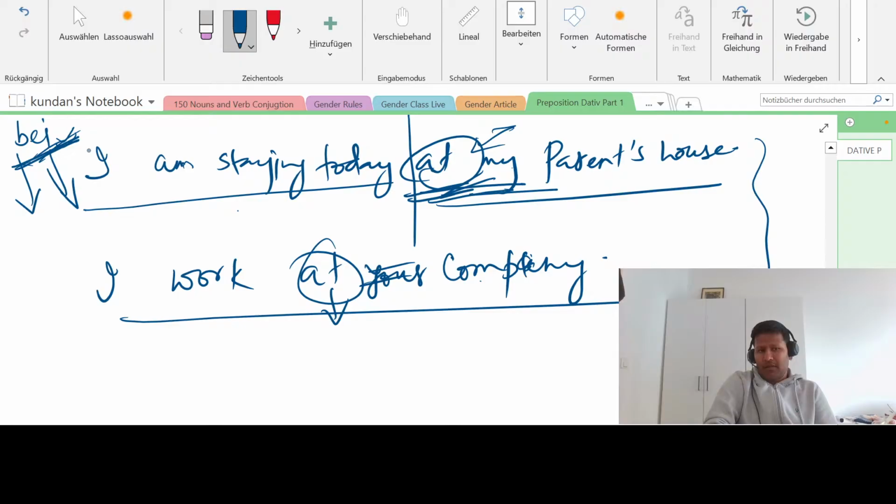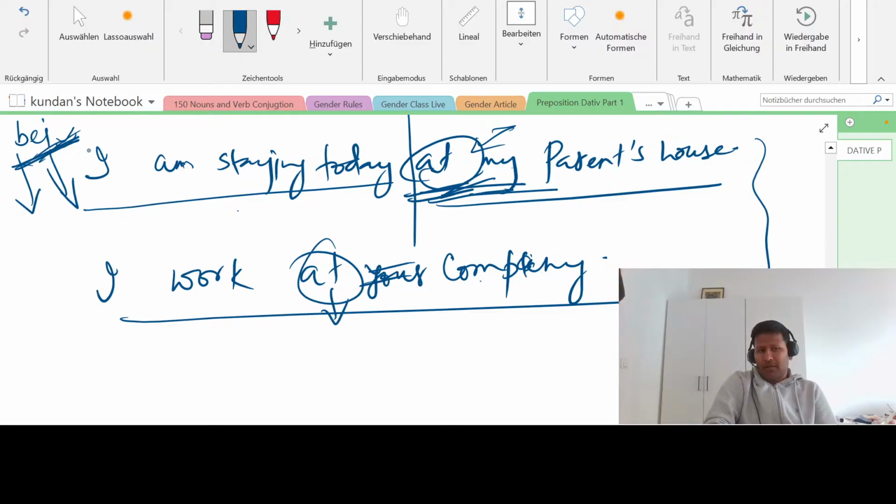All right. So let me take another example. If I say he works at a bank. See, this is again work, right? So we will always use "bei" for whatever is there in English, doesn't matter. Now "Bank" is "die Bank" in nominative.